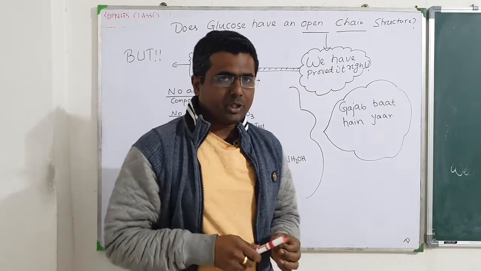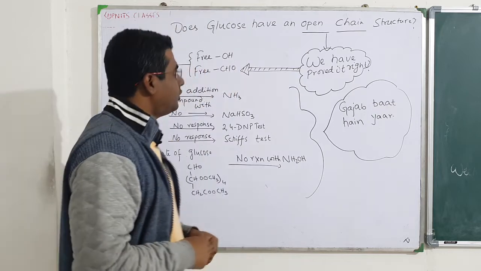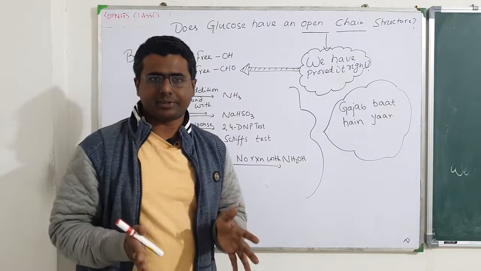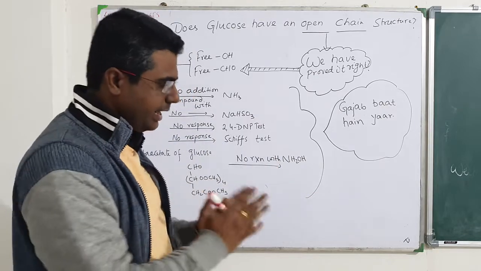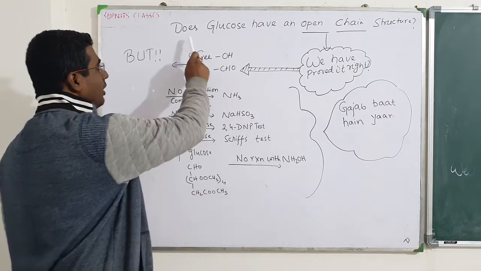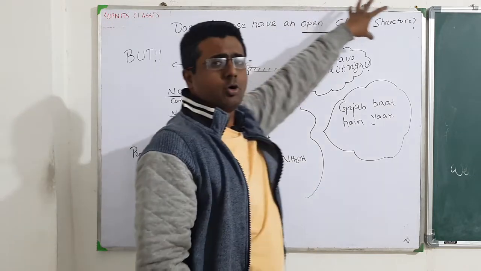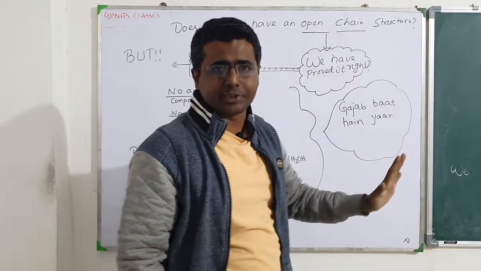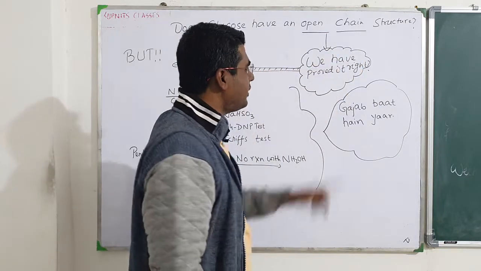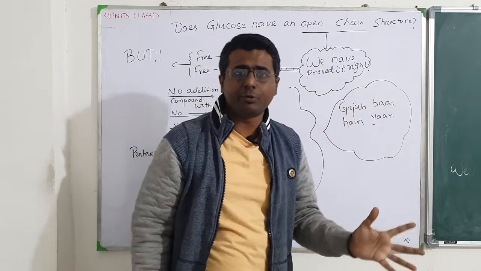Still, we have to complete biomolecules and we will do the same. We have already completed the number of tests that are for glucose, and again we will come to the structure of glucose. So, we have already studied that glucose has an open chain structure and we have established that, right? But does glucose really have an open chain structure? We have proved it, right? We have already proved it.